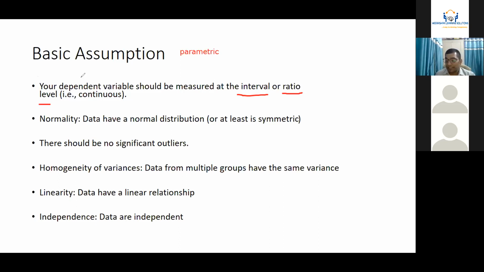When you are specifically talking about relationship-based data, your dependent variable must be scale data or ordinal data. If your dependent variable is a nominal variable, sorry, you are not allowed to perform parametric analysis.